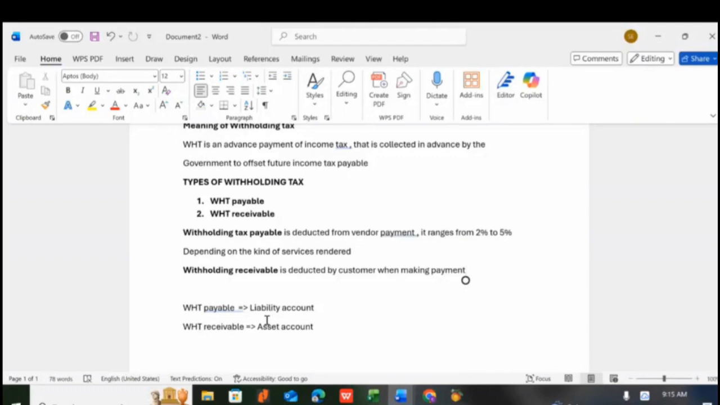We want to be able to keep a record of all this, so that at the end of the year we can say, okay, this is the amount the customers have deducted from us, and this is the amount we want to use to offset our income tax payable.